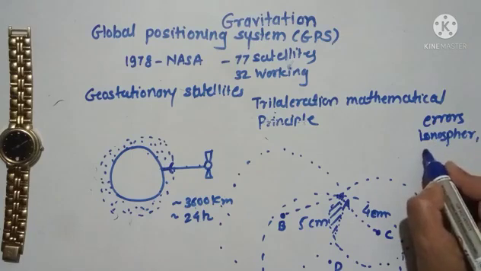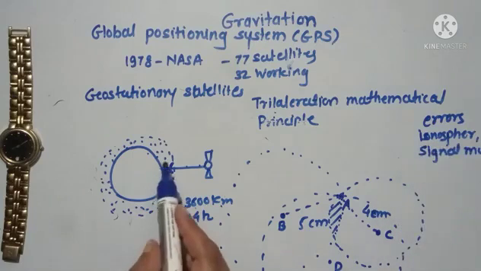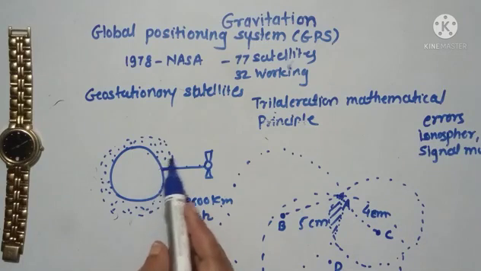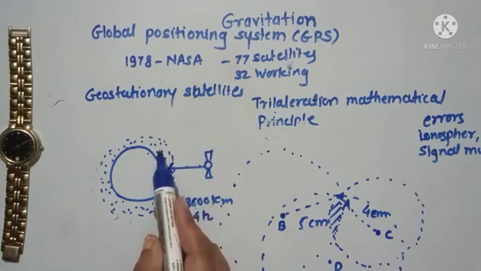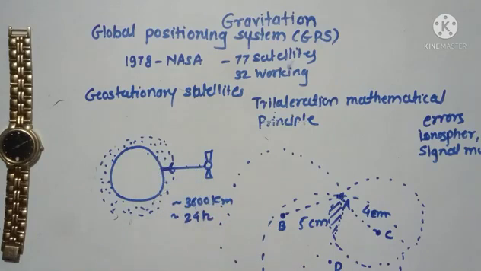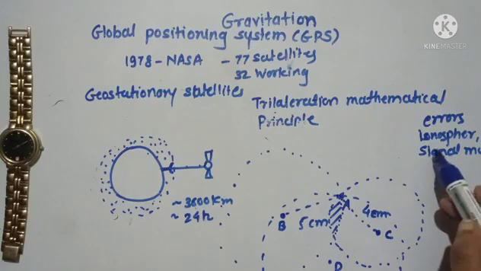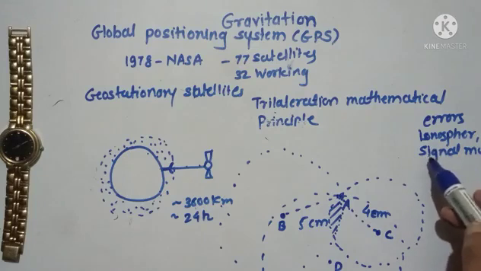Then there are signal multipaths. On the earth surface there are many buildings, and the signals could hit the buildings and be reflected, and some errors are created due to bigger objects present on the earth surface. These are called signal multipaths.